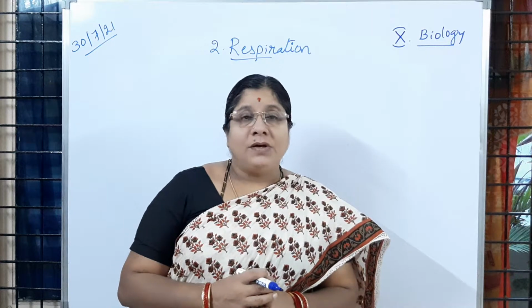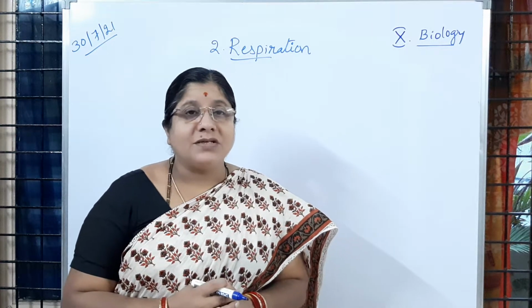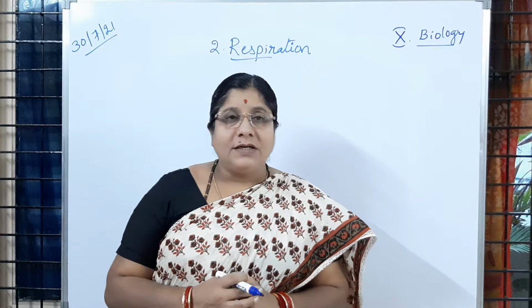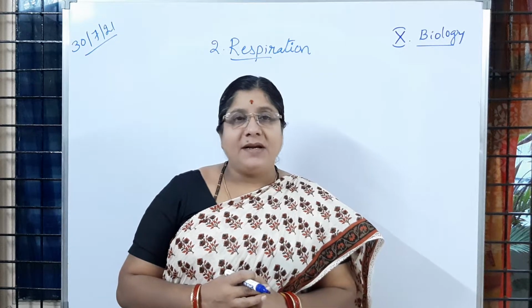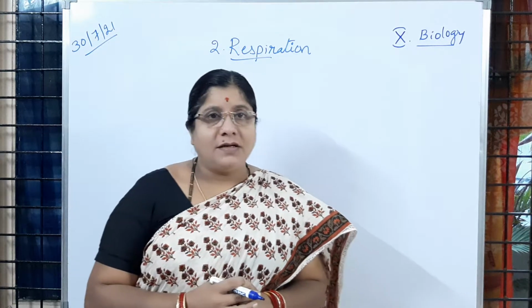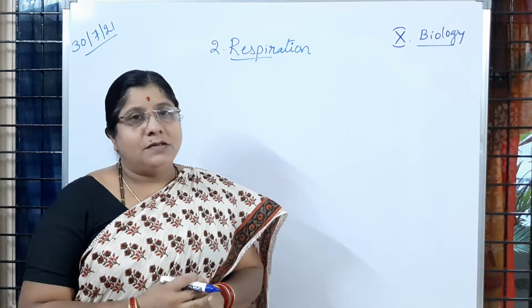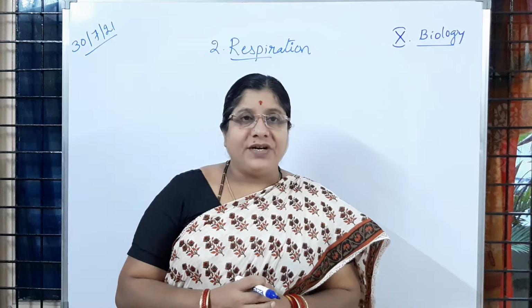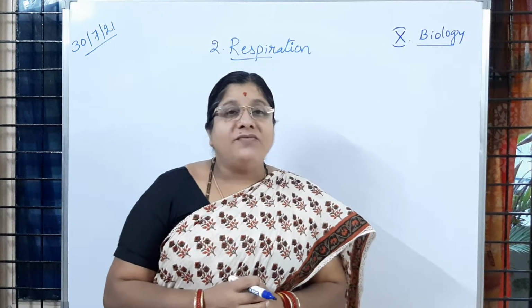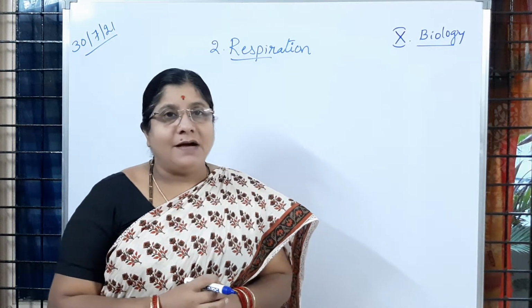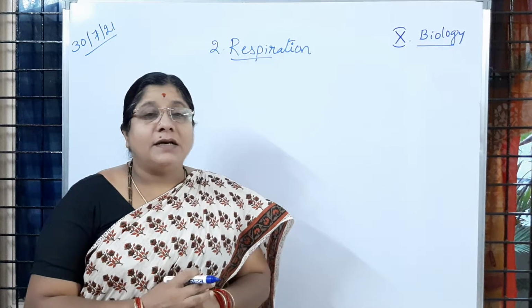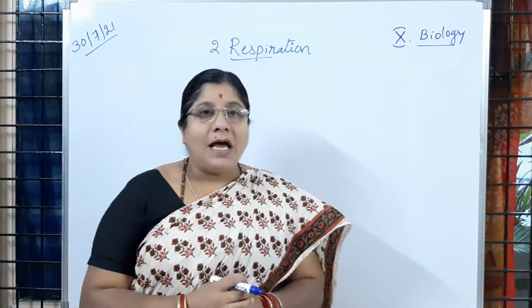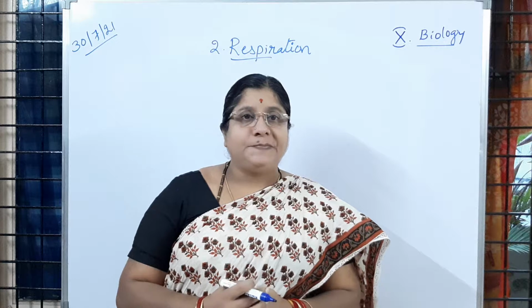So, in primitive organisms, the process of respiration happens through the cell membrane by diffusion, for example Amoeba. Then among multicellular organisms, some have a trachea, so the type of respiration we call tracheal respiration.